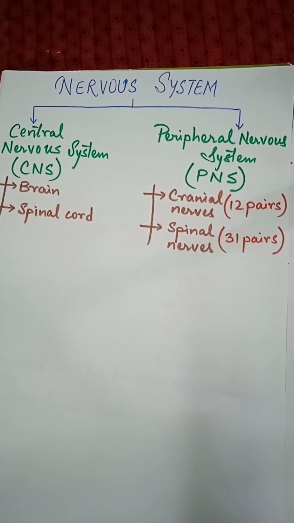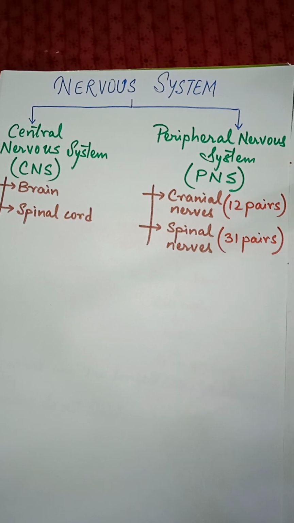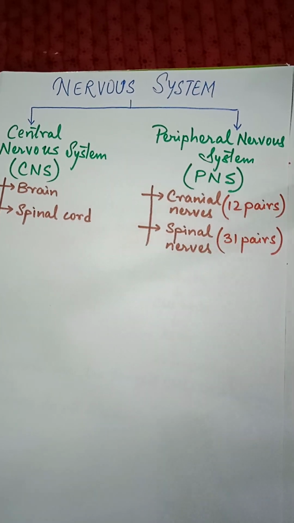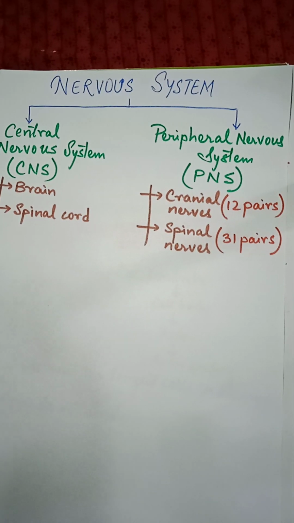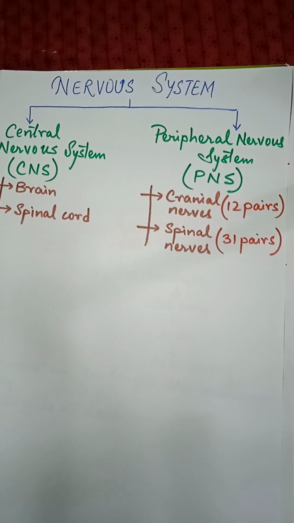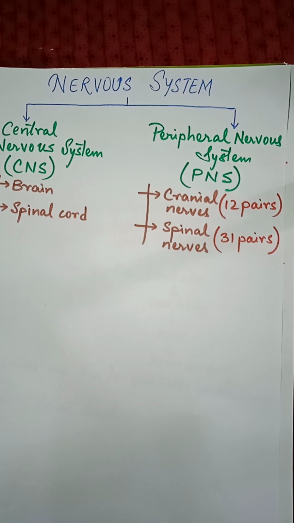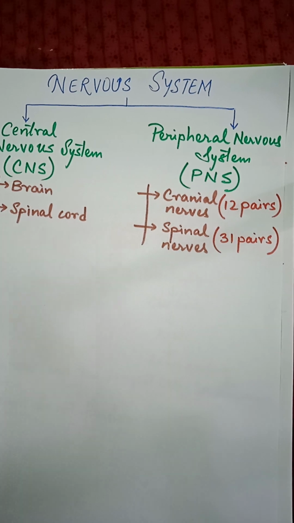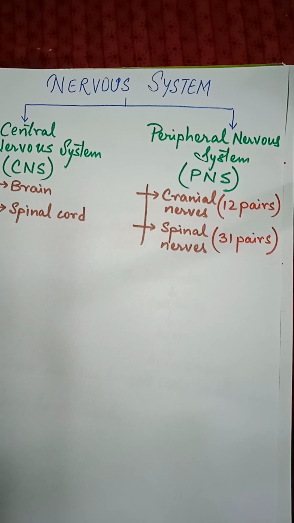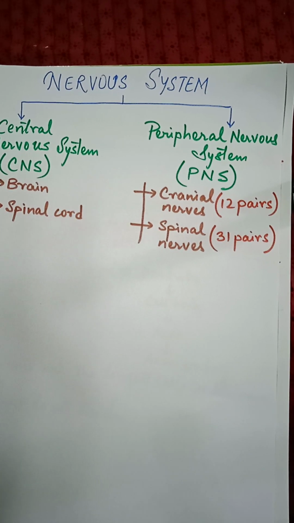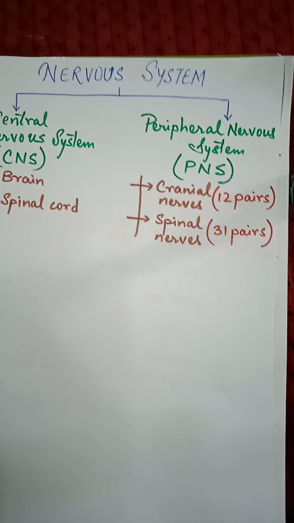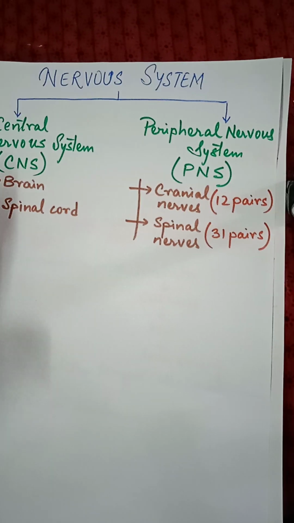The central nervous system consists of brain and spinal cord. If we check the central axis of our body, it contains brain and spinal cord, which come under the central nervous system. Next is the peripheral nervous system, that means the periphery of the body, the outer boundary. The periphery consists of all kinds of nerves inside our body.